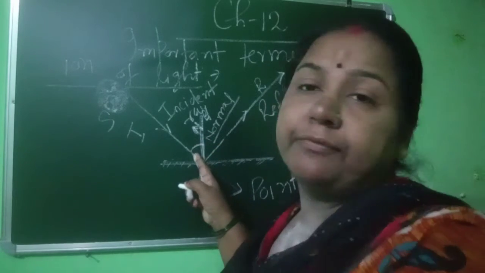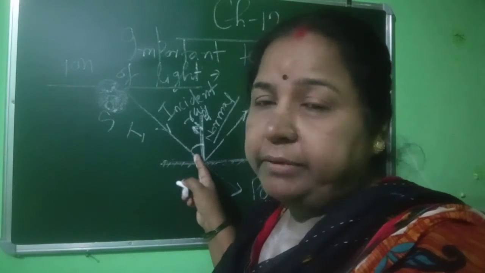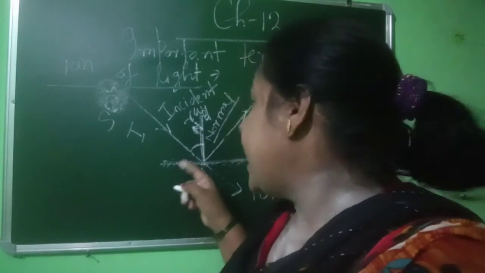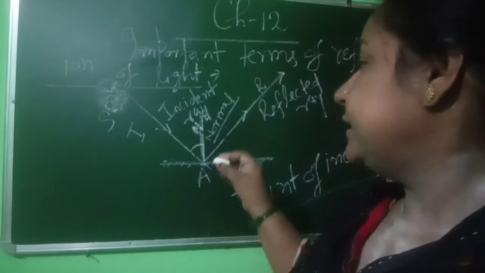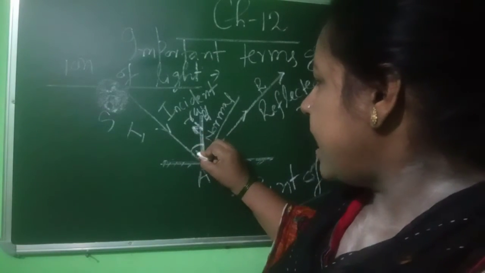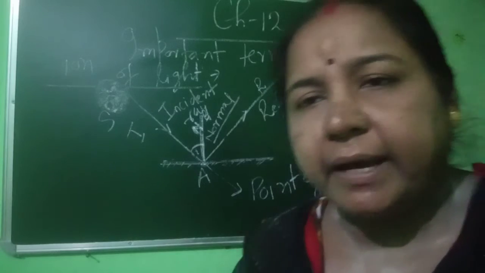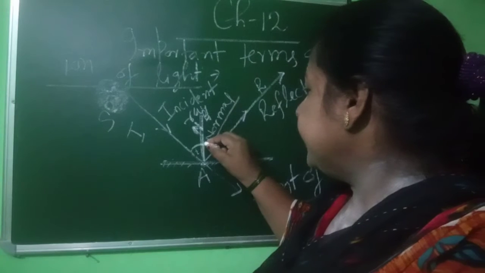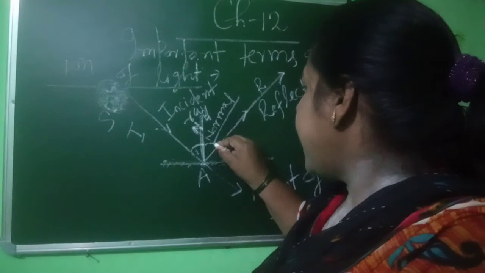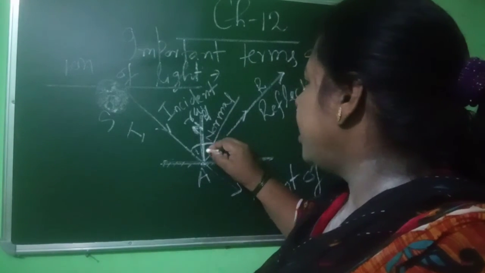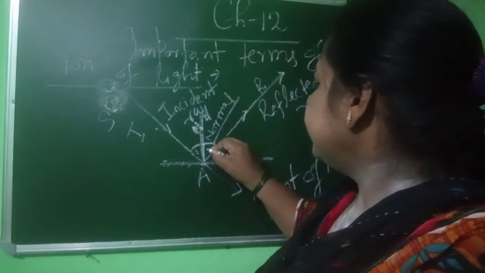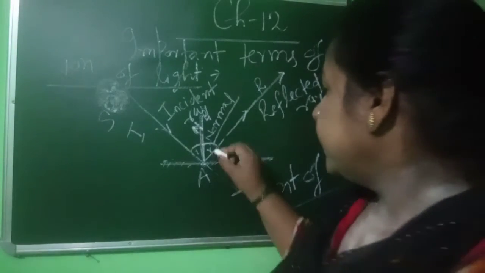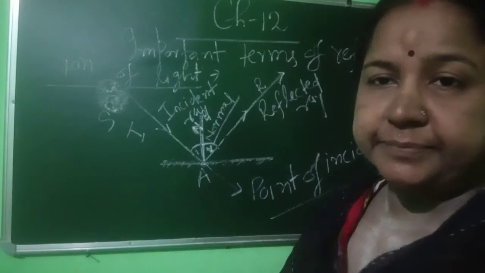Now the angle formed between the incident ray and normal is called angle of incidence, and it is denoted by a small i. Now the angle between the reflected ray and normal is called angle of reflection, and it is denoted by a small r.